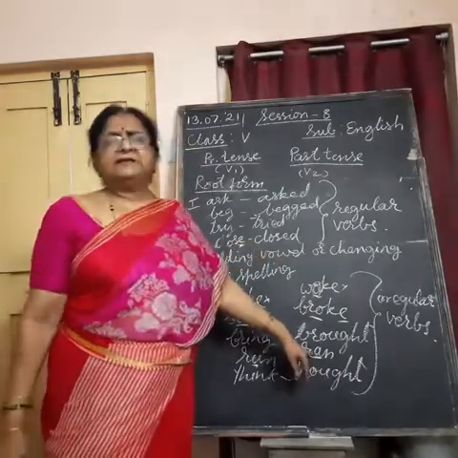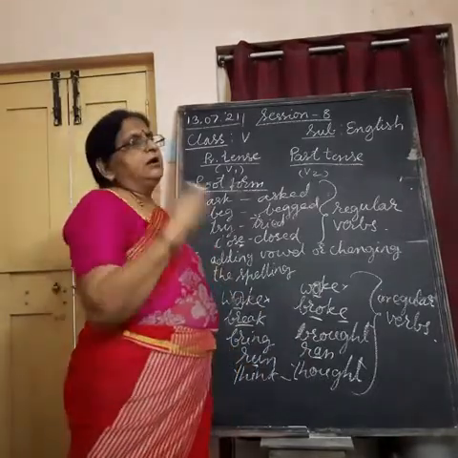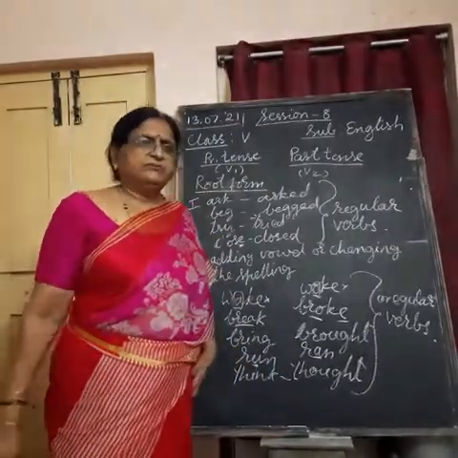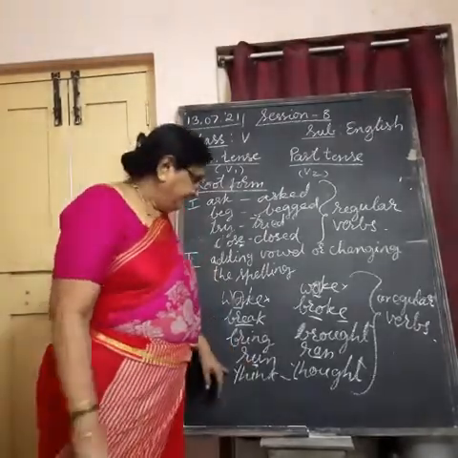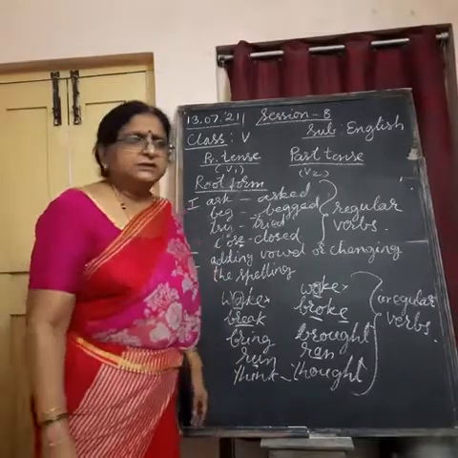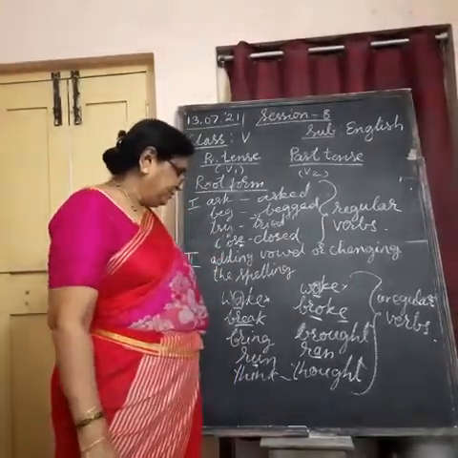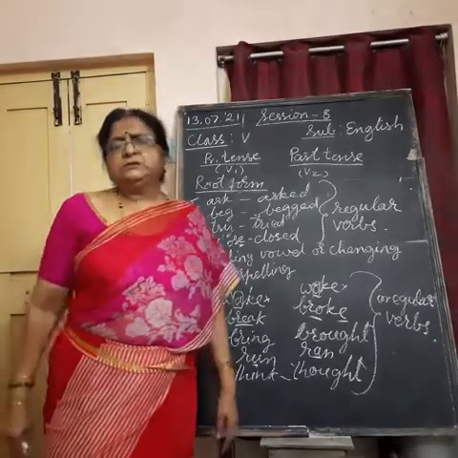Run becomes ran. In this way, by changing the vowels, we can form the simple past tense form of the verbs. Then, by changing the complete spelling also, we change the simple present tense into past tense, like think, thought, bring, brought, sleep, slept.